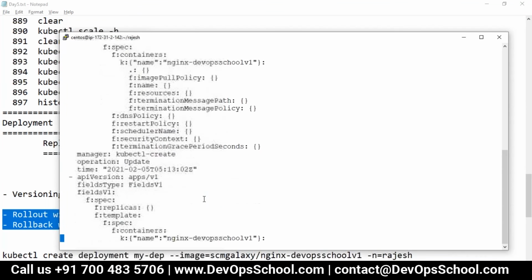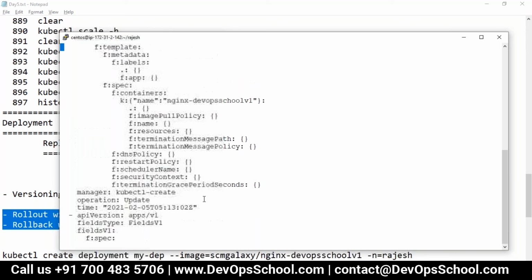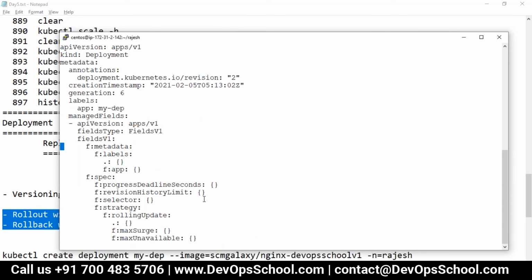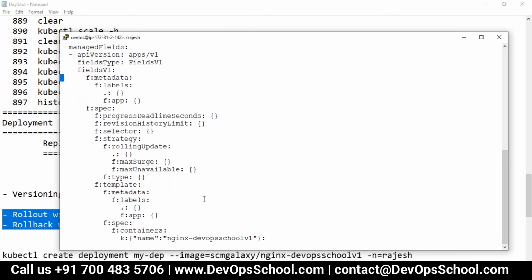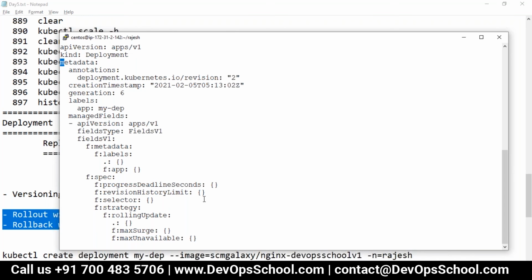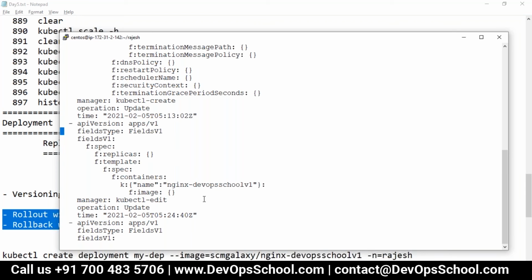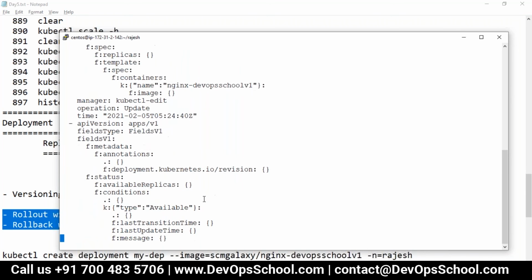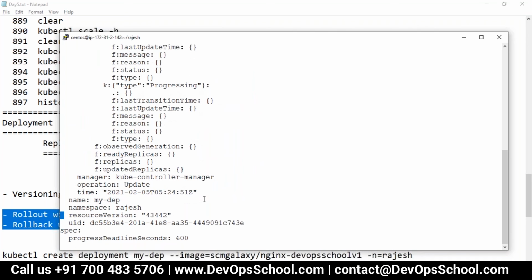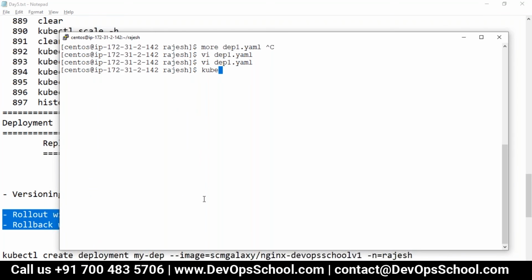Now let's say you want to change the name, you have to change the deployment name. So what is the name? Here it is. No, it's a label. Here it is. So I'll just change deployment 1 to my dep1. Change this, and now you deploy: kubectl apply -f dep1.yaml -n Rajesh.